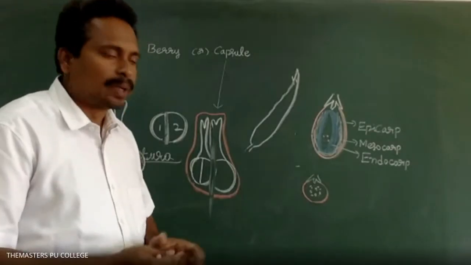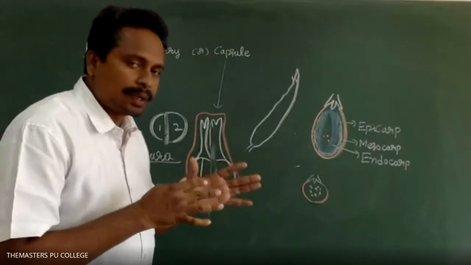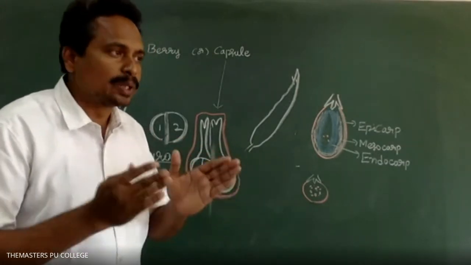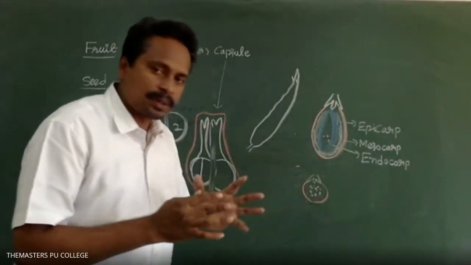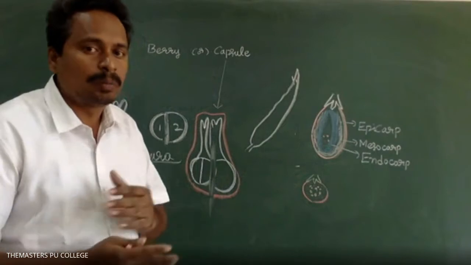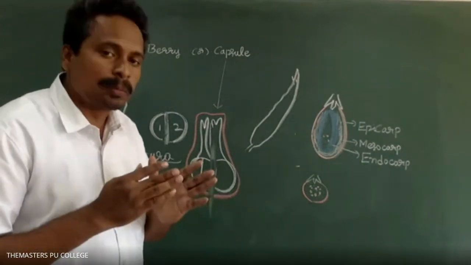Sir, in brinjal the seeds are attached to the mesocarp, no, sir? Yes, the seeds are embedded in a pulp. Mesocarp and endocarp combine to form a pulp, so the seeds are embedded in the pulp.